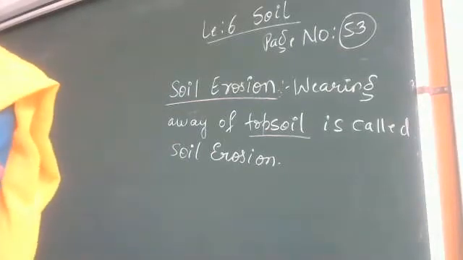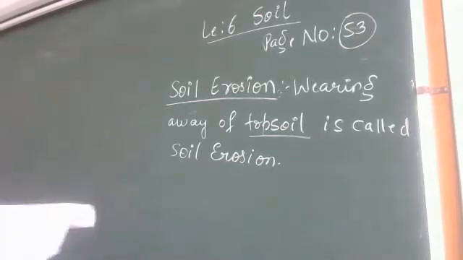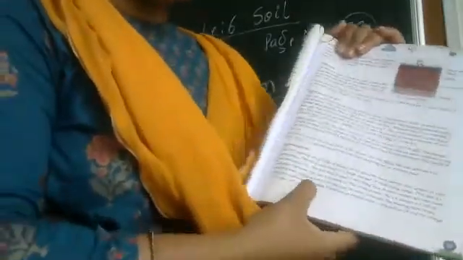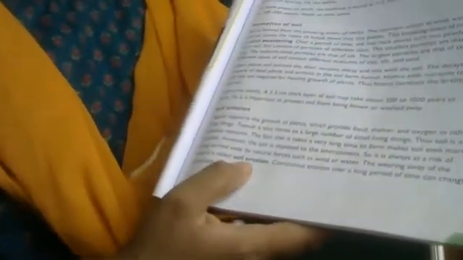Please underline, children, page number 53. This one, the soil erosion definition: the wearing away of topsoil is called soil erosion.